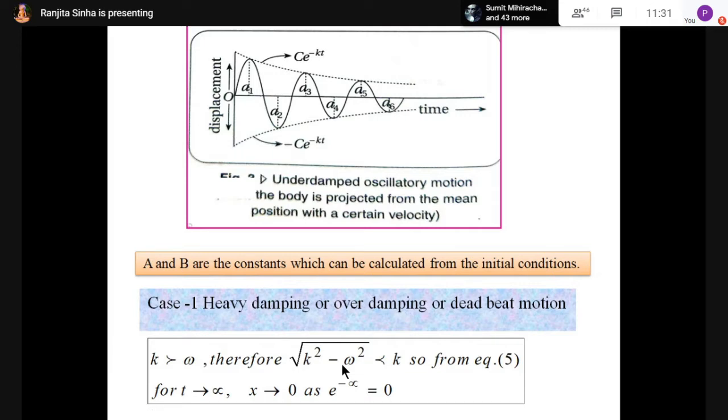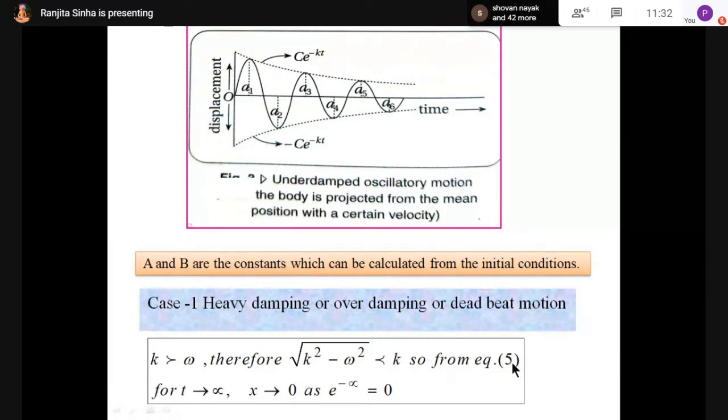But omega has some value. So I am subtracting this thing. K square minus omega square. Omega square is subtracted from the value of K square. So definitely this value is less than K. Clear? Yes, ma'am. So the root over this term is definitely less than K.